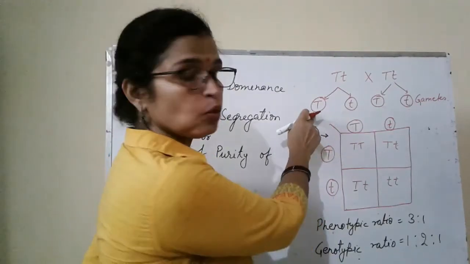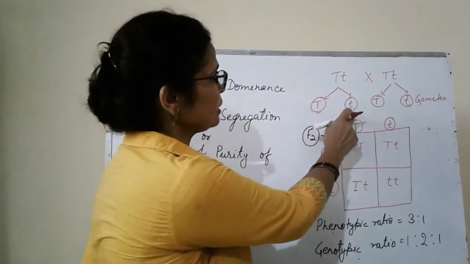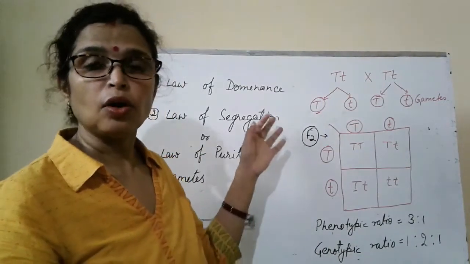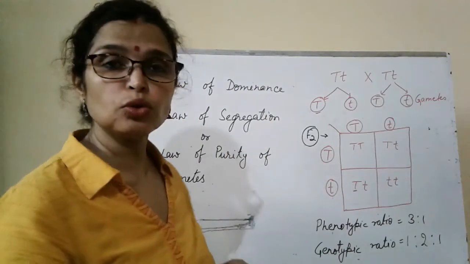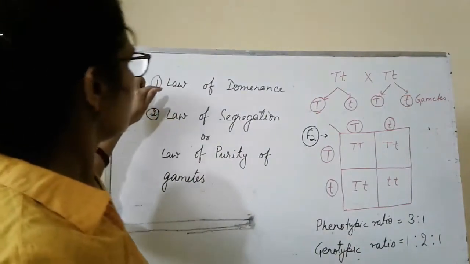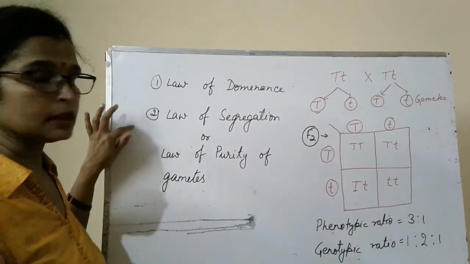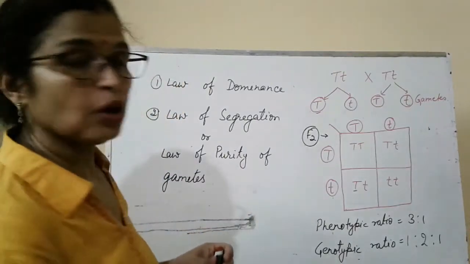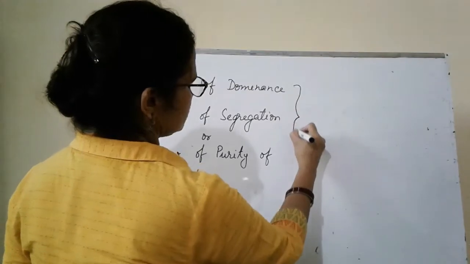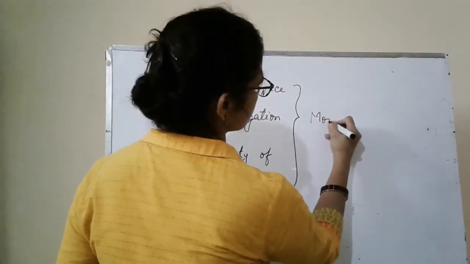This gamete has only capital T, only the dominant character, and this has only the recessive character. The second law, the law of segregation, is also known as the law of purity of gametes. Both the law of dominance and the law of segregation are based on monohybrid cross.